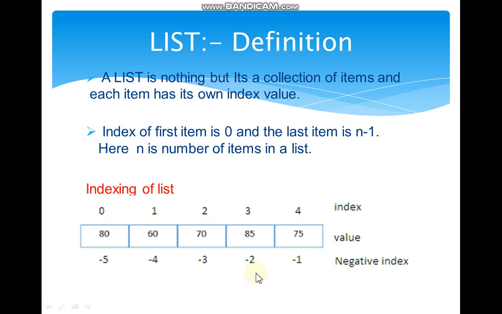Negative indexing always starts from the right-hand side, from the last, right? And positive indexing starts with 0 and starts from the left-hand side, right? So in this way we can show the list items in a list, right? And these are the values 80, 60, 17, 85, 75. These are also known as list items. The values of a list are also called list items.